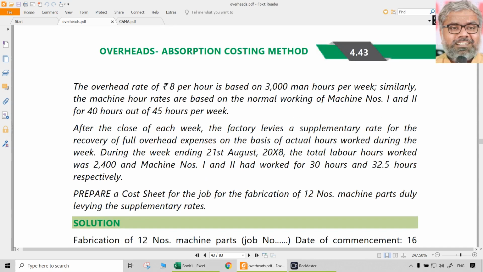But later, after the close of each week, the factory levies a supplementary rate for the recovery of full overhead expenses on the basis of actual hours worked during the week. So they do this adjustment every week, using supplementary rates on the basis of the actual number of hours worked during the week.